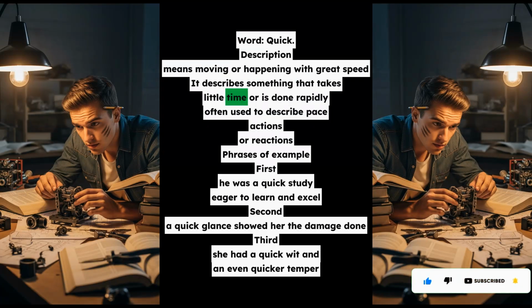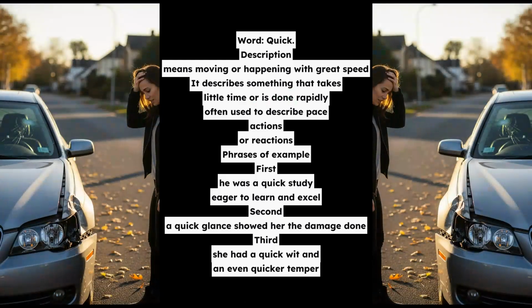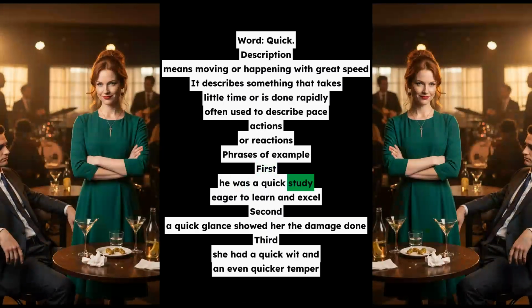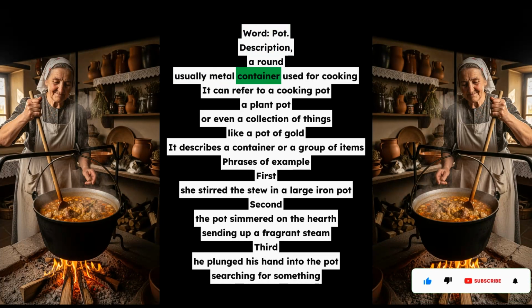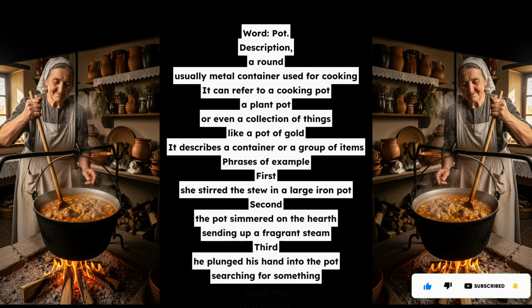Word: pot. Description: a round, usually metal container used for cooking. It can refer to a cooking pot, a plant pot, or even a collection of things, like a pot of gold. It describes a container or a group of items. Phrases of example. First, she stirred the stew in a large iron pot. Second, the pot simmered on the hearth, sending up a fragrant steam. Third, he plunged his hand into the pot, searching for something.